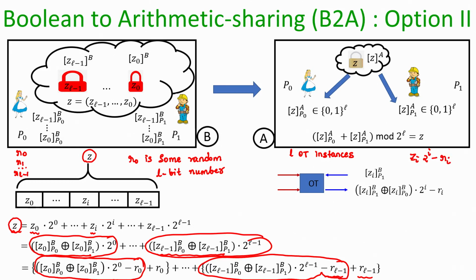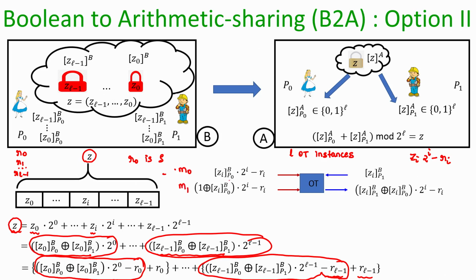So, in this process nothing about Zi is learnt by Bob, because Ri is a random value and Zi times 2^i is masked with Ri. So, that preserves the privacy of the term Zi. Now, to ensure that Bob indeed receives this output through the OT instance, Alice will participate as sender with her messages M0 and M1 being these values.